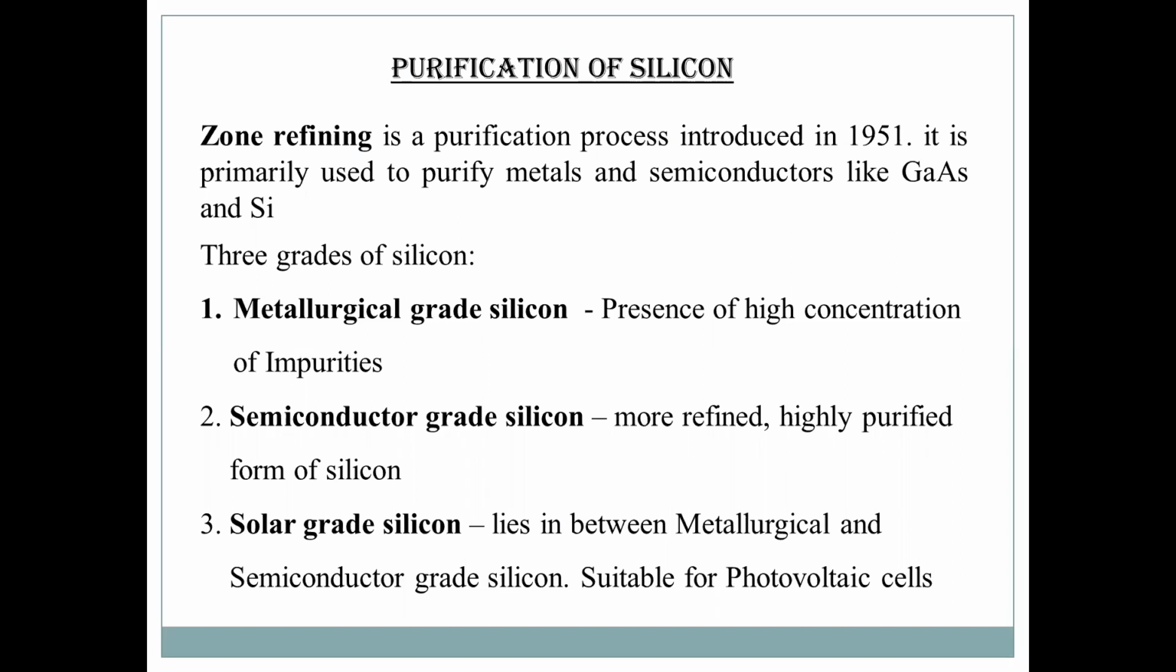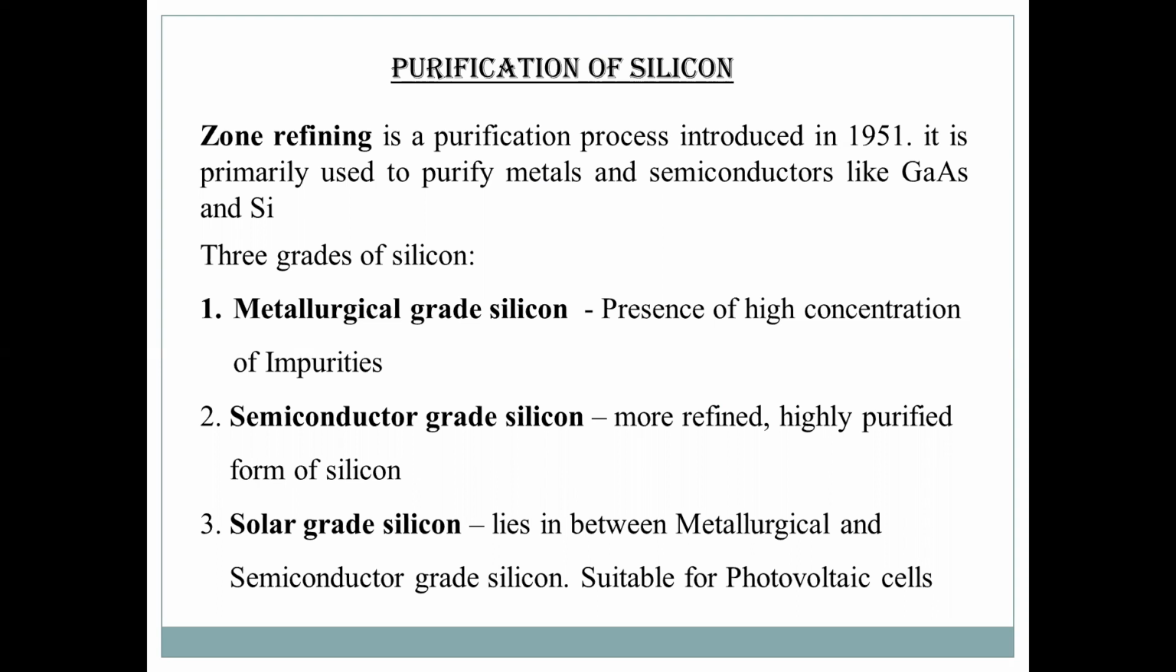Zone refining is one of the methods for purification of metals and semiconductors. Based upon the grades of impurities, silicon is graded into three categories: metallurgical grade silicon, semiconductor grade silicon, and solar grade silicon. Metallurgical grade silicon contains both intentional and unintentional impurities. The presence of a high concentration of impurities prevents the use of metallurgical grade silicon in solar cells.